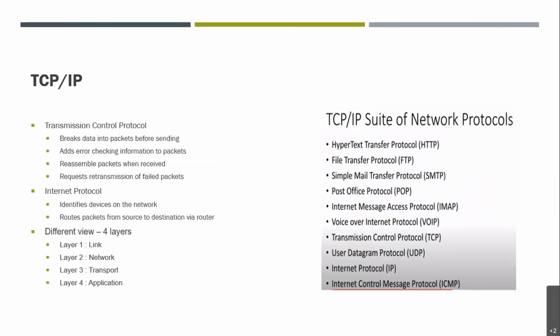So we reassemble the packets as per the sequence number in the TCP/IP protocol, and IP addresses play an important role in the internet protocol. The IP address which is added to the packet is used to see whether the packet goes in the right direction or not. So the IP address plays an important role in the IP protocol, or internet protocol, right? Then further, we were about to discuss all these types.